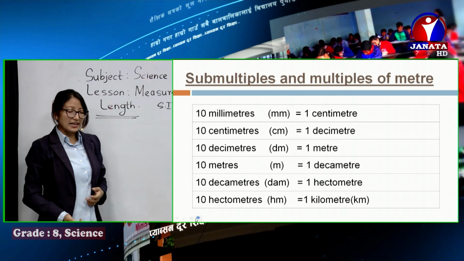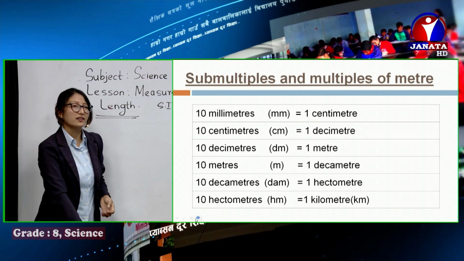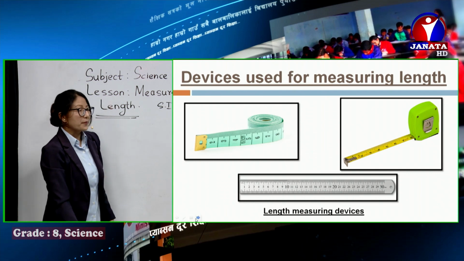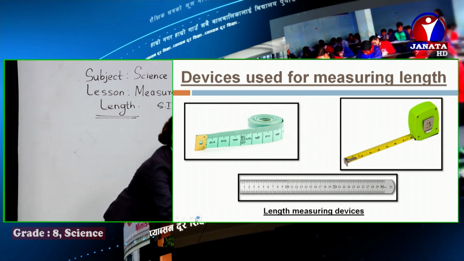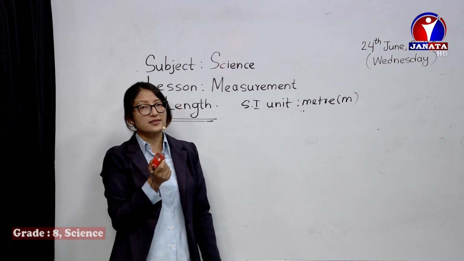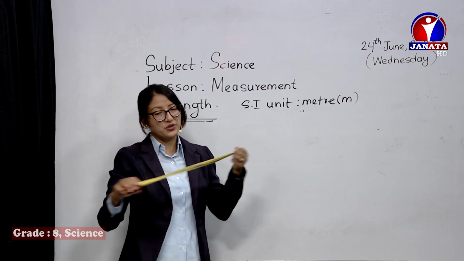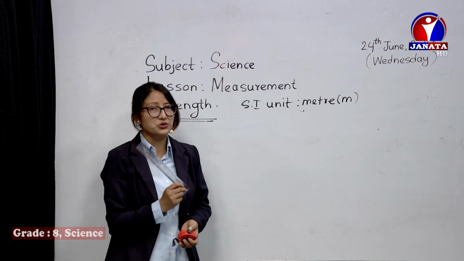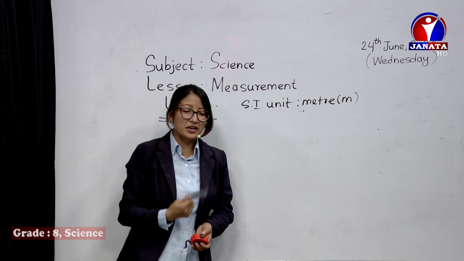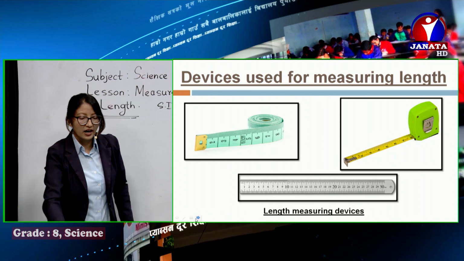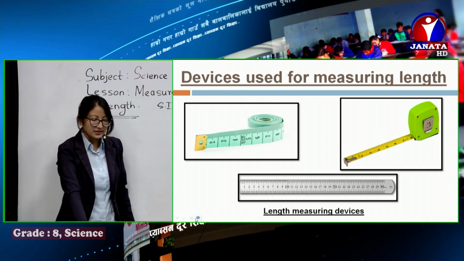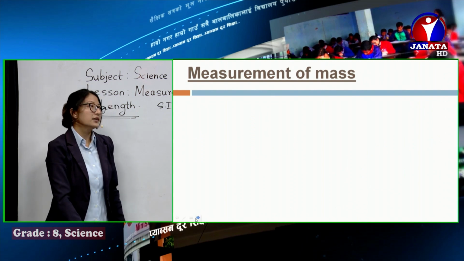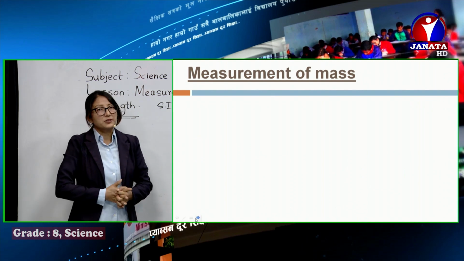But most often these decameters and hectometers are in less use. These are the devices used for measuring length, like this measuring tape. If you have to measure larger distances, we can use measuring tape. And if you have to measure shorter distances, we can use scales like this. Also the measuring tapes shown over there are used for measurement. These are different devices used for measurement. Now that's all about measurement here.